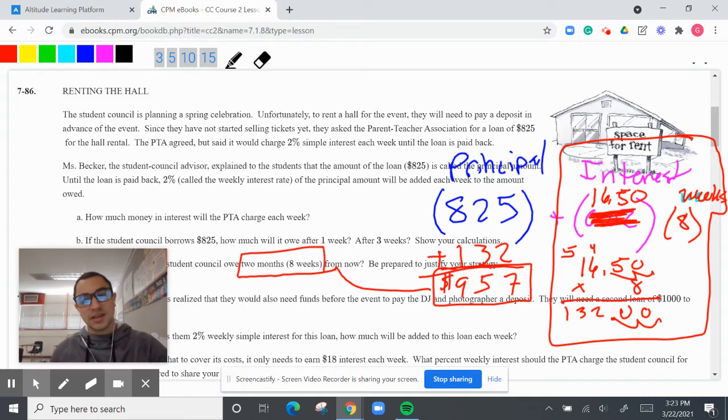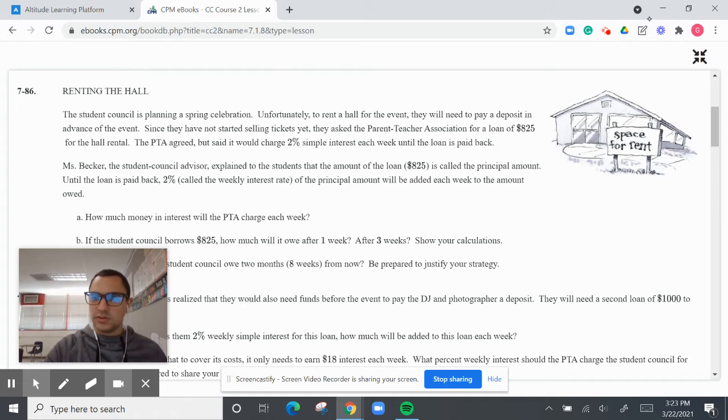So I mean, that's $132. Not too bad for 8 weeks. That's pretty good. All right, we're going to go on to the next one. So let's go down to